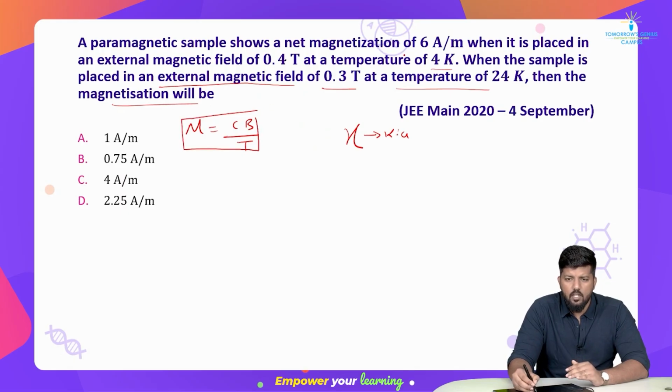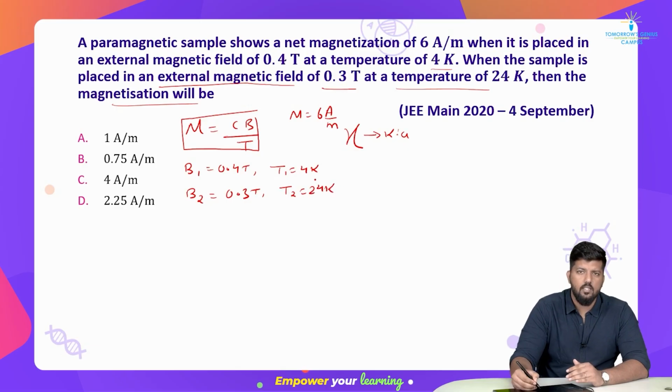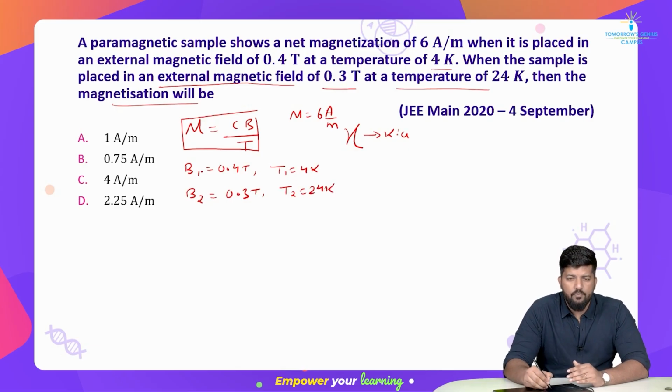So let's do it. Here the net magnetization M is given as 6 ampere per meter, and the external magnetic field, let's say B1, is 0.4 Tesla at temperature T1 of 4 Kelvin, while the external magnetic field B2 is 0.3 Tesla at temperature T2 of 24 Kelvin. Now we have to simply put the values for the first case in this equation.